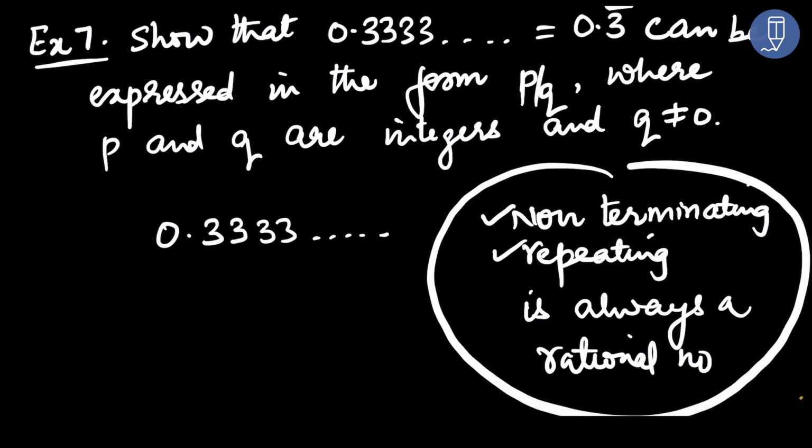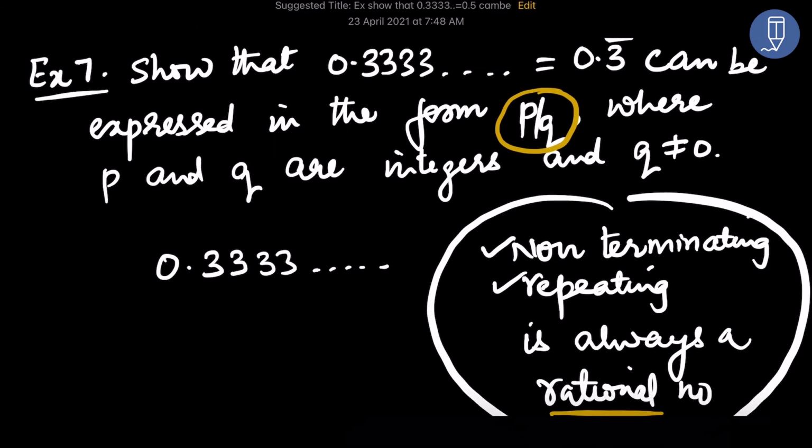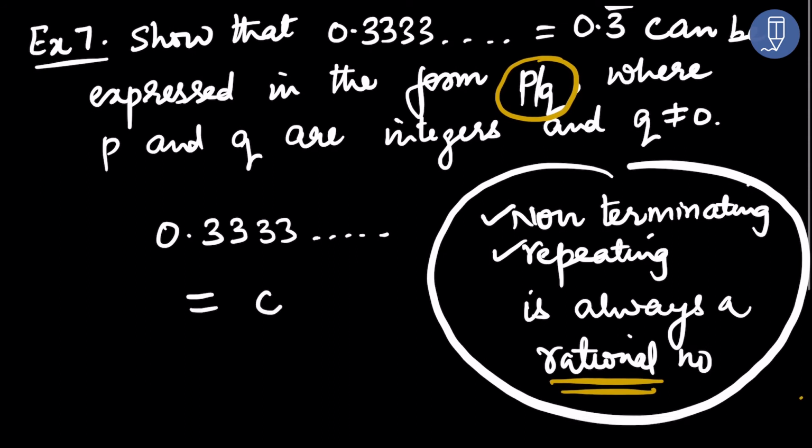It says, show that this can be expressed in the form of P by Q. So the question is simply asking you to convert that decimal form to numerator upon denominator form, which you can do because it is a rational number. Any rational number is in numerator and denominator form. One more important observation. This question says that this number is equal to 0.3 bar. Here this bar indicates that 3 repeats itself and it will never stop.